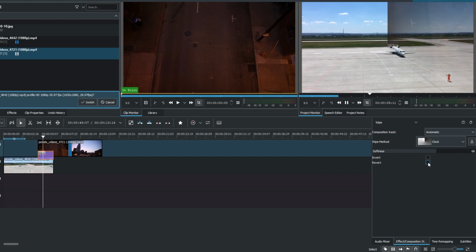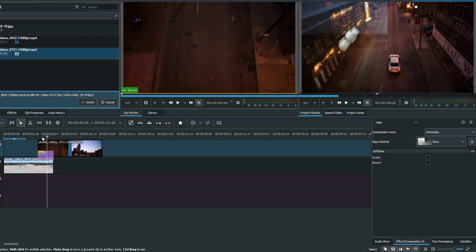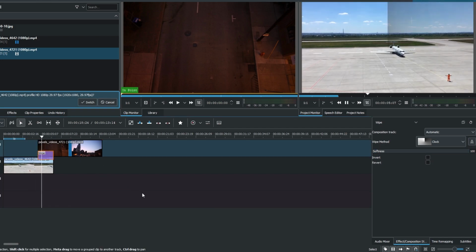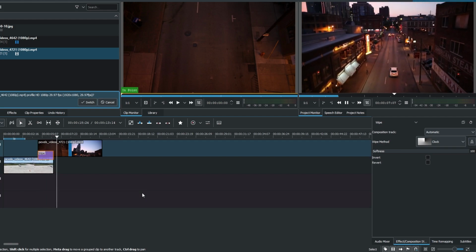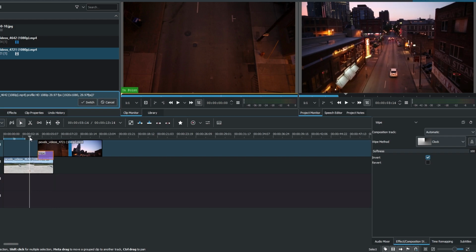Play the video to preview the added transition and make sure it meets your preferences. And once you are satisfied with the transition, save your project and you are done.